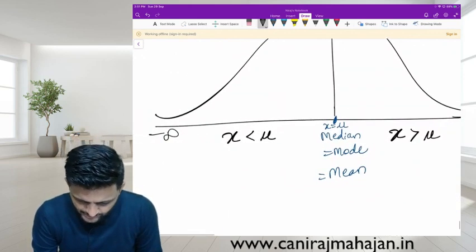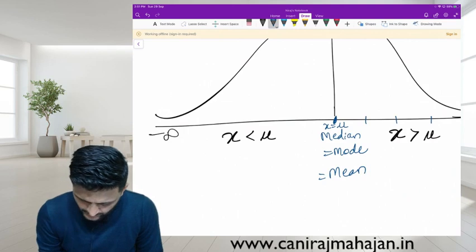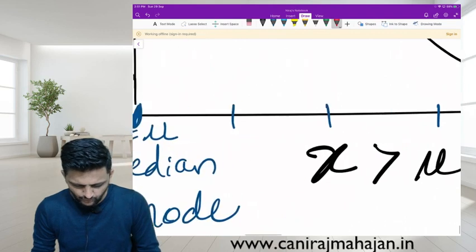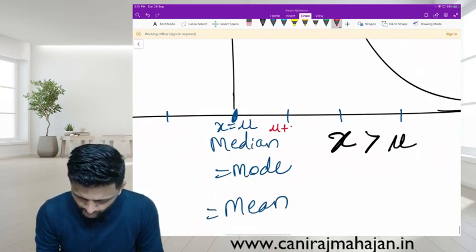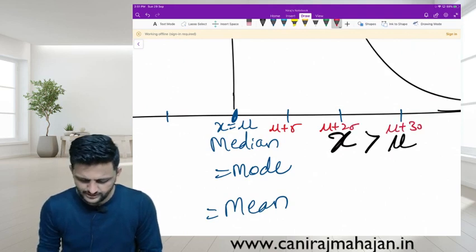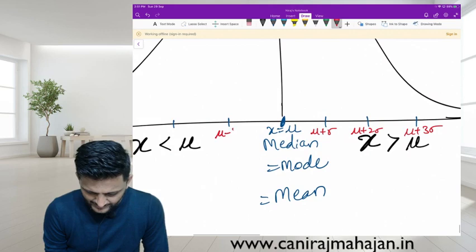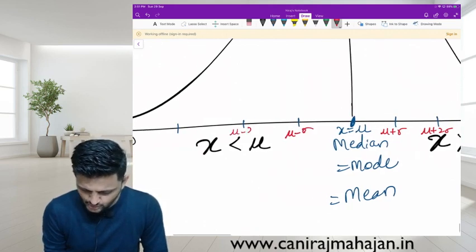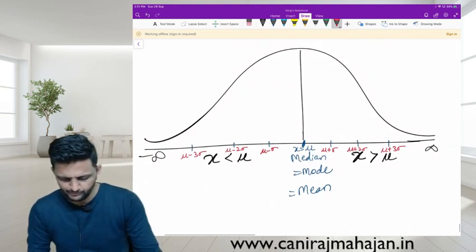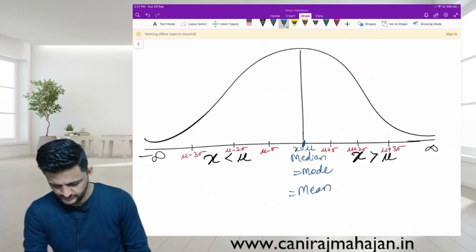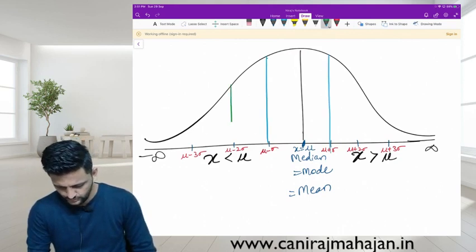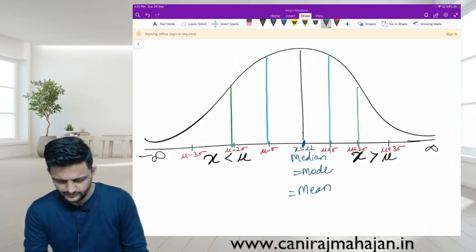Then you have certain intervals, 1, 2, 3. Assume they are again at equal distance. Yes or no? Tell me, what was interval number 1? Mu plus sigma, mu plus 2 sigma, mu plus 3 sigma, and over here mu minus sigma, mu minus 2 sigma, and mu minus 3 sigma. Yes or no? Importance of the same? Some numbers are common, you should know them. Yes or no? Have you memorized them?